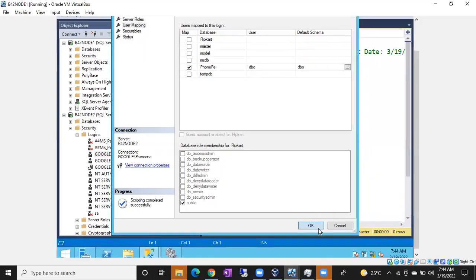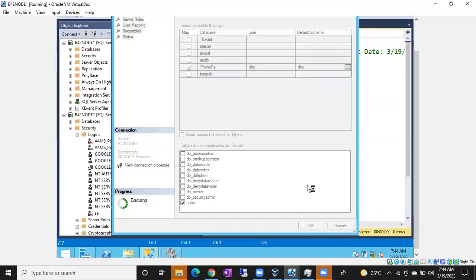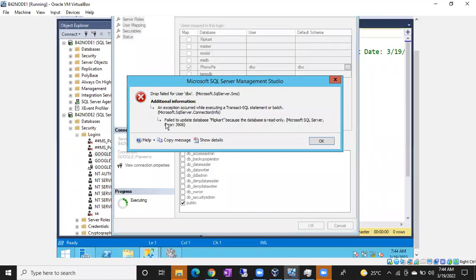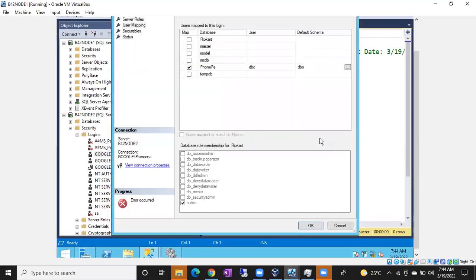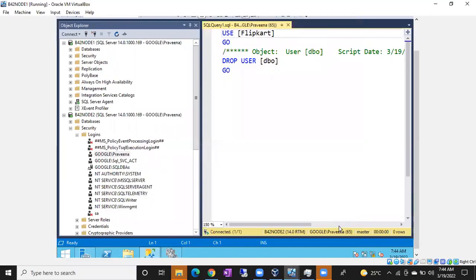Now let me click OK. I'm trying to remove it, okay? Let me click OK. So I cannot remove. What it is saying: failed to update the database Flipkart because the database is read only. Okay, so this is how it will work, guys. So I can give access, but the thing is drop user name. I'm trying to do Flipkart. So this is the thing, it is writing on the secondary. Drop is like an alter query, right? Write operation. Okay, so that's why it won't write.